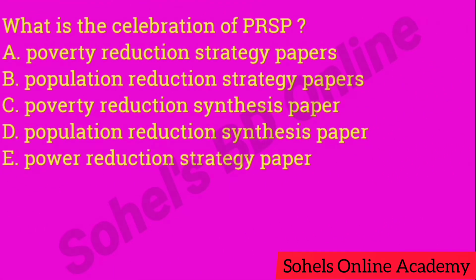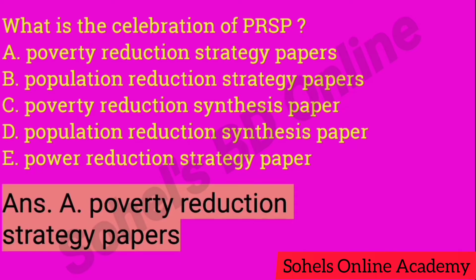What is the elaboration of PRSP? Here we saw that character A is correct, Poverty Reduction Strategy Paper. Here also character B Population Reduction Strategy Papers, character C Poverty Reduction Synthetic Papers, character D Population Reduction Synthesis Papers, and character E is Power Reduction Strategy Paper.